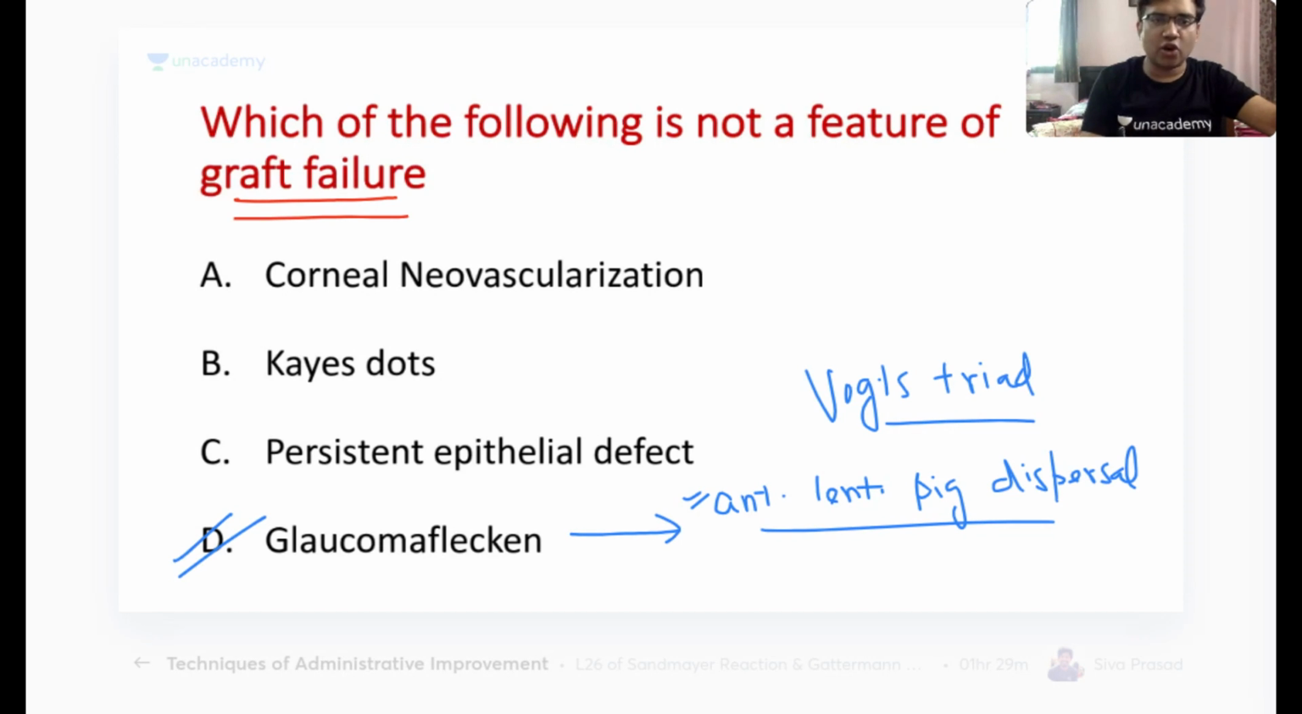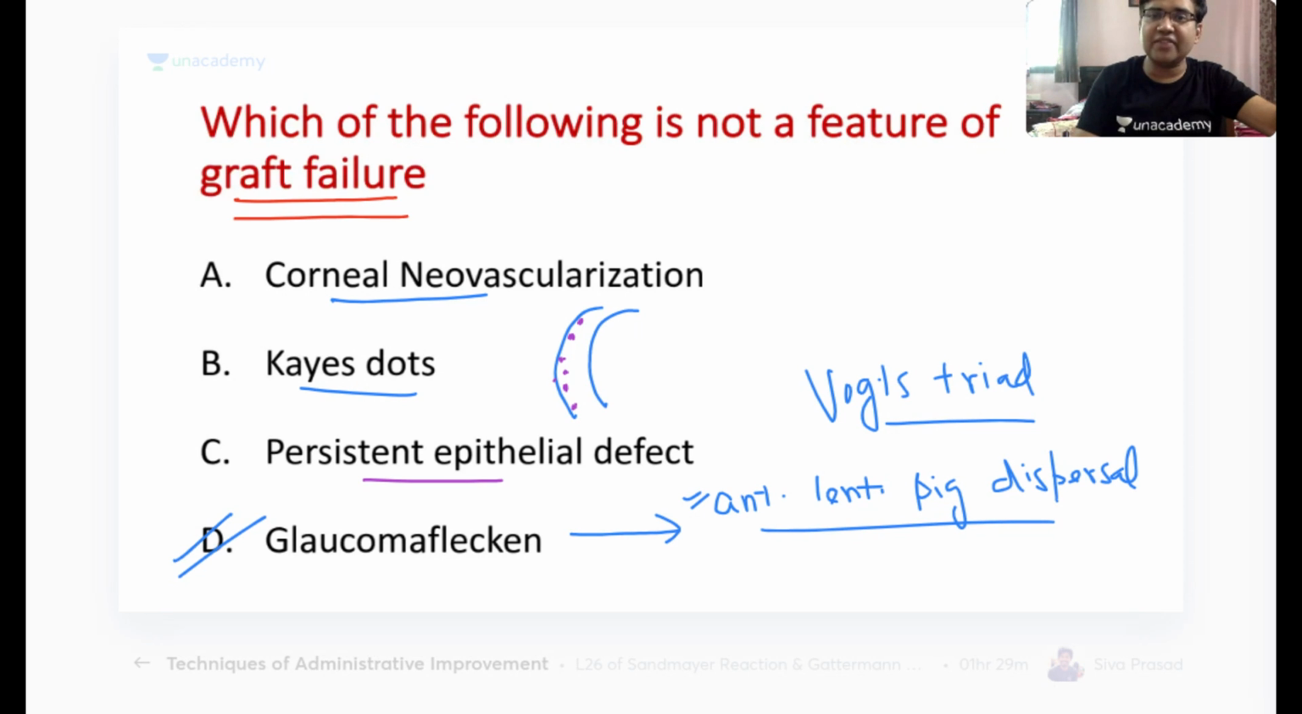The other features, corneal neovascularization, Case dots or Kreckmer dots. What are the Case dots or Kreckmer dots? They are basically subepithelial infiltrates. Okay, not epithelial. It is the subepithelial infiltrates that are the first sign of the corneal graft failure, and sometimes even persistent epithelial defect.